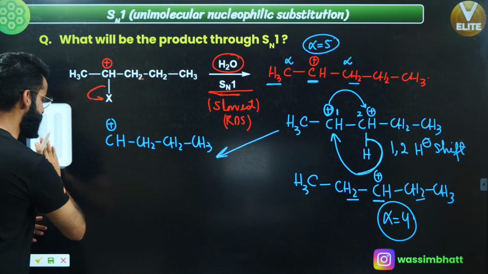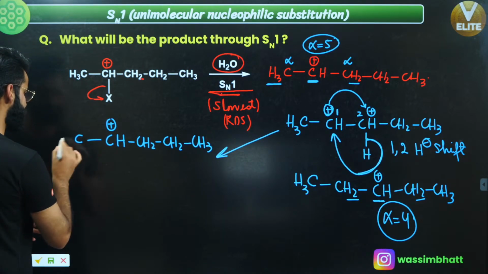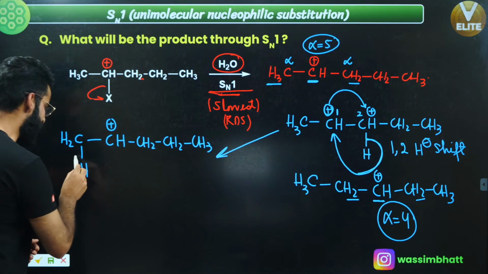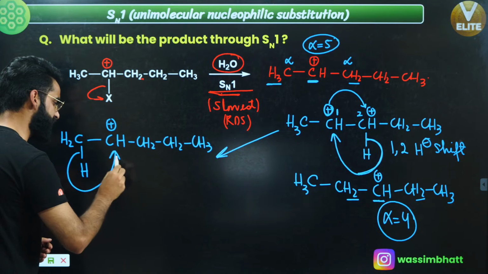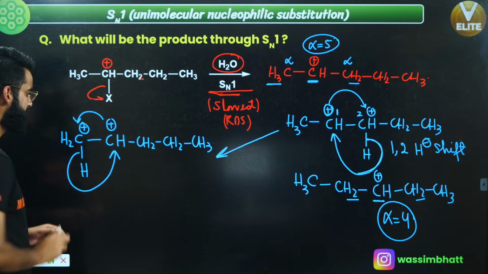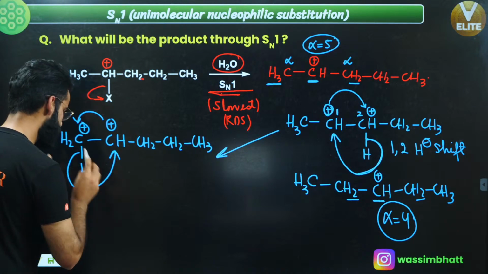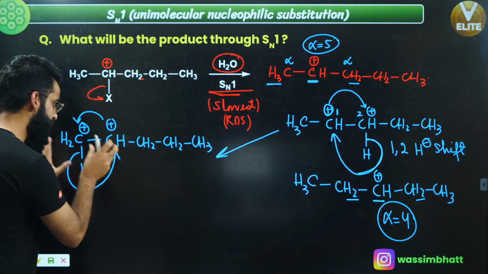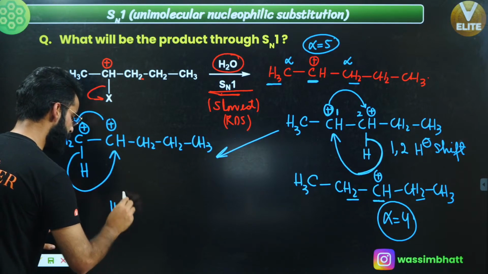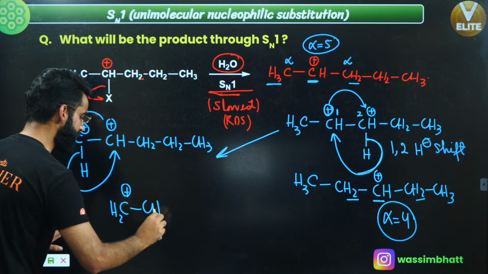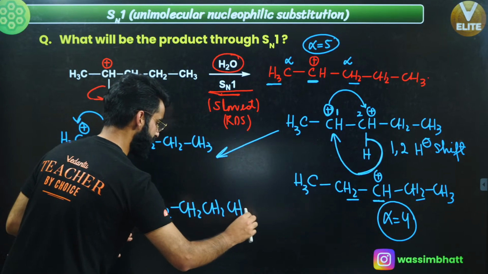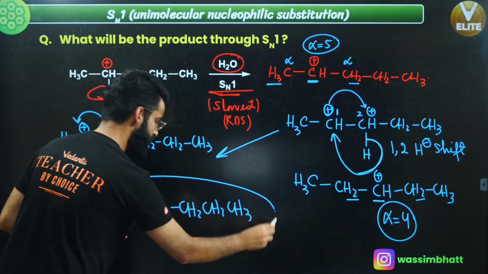This is basically your CH2, correct? You can write it like this. This is CH2, with this you have got one hydrogen attached. If hydrogen leaves as H negative, that H negative gets attached at this carbon, and this positive charge gets shifted to this carbon. And if that happens, the carbocation I get after the rearrangement is simply CH2 with a positive charge, and this is CH2, CH2, CH2, and CH3. This is one more carbocation which gets formed right here.